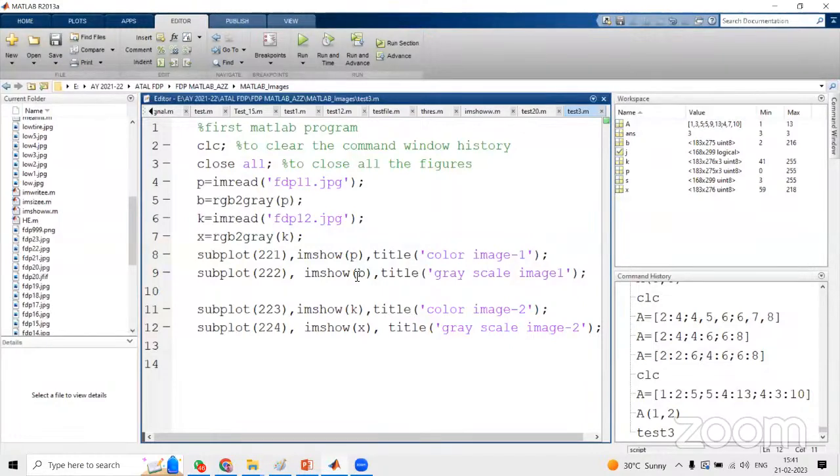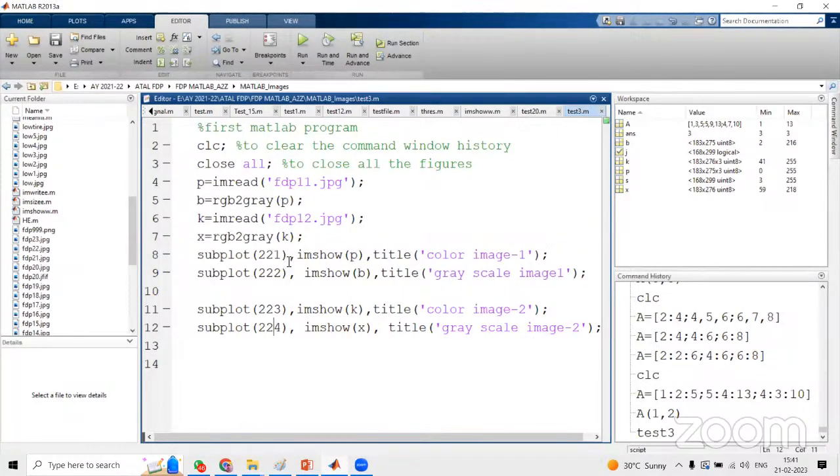And one more function we discussed, what is subplot and how to mention titles for the images, and what is clc, what is close all. So in this small program we can find so many Matlab functions. All these Matlab functions are available in the image processing toolbox, because a toolbox is nothing but a set of M files. By using those functions we can read directly, otherwise we have to write a big code. So no need to write a complete code, we can just use that function, and based on that we can execute the program.